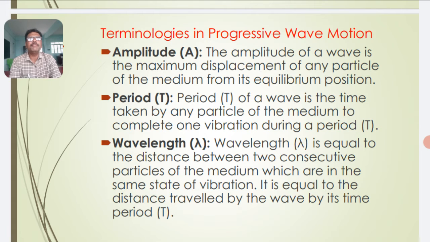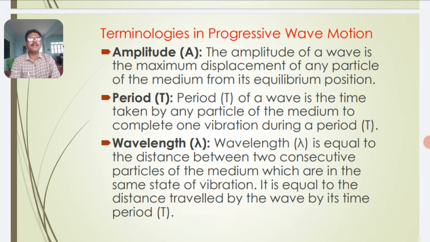Period of a wave. So what is period? It is the time taken by the particle to complete one oscillation or vibration. It is the time taken by the wave to complete one cycle, so called period. Usually the period is represented by the letter T.